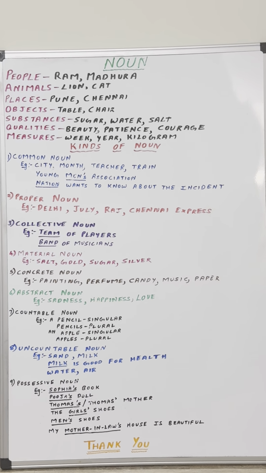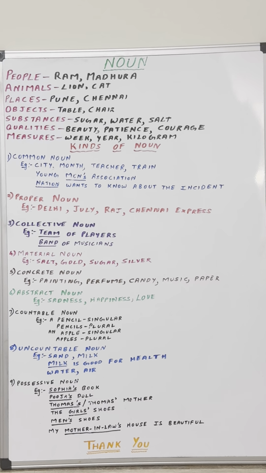The next one is abstract noun. Abstract noun refers to ideas, expressions or feelings which can only be felt. It cannot be heard, it cannot be seen, it cannot be touched. Here in this example, sadness. Sadness is again a feeling which you can only feel. Is it possible for you to see the sadness roaming about? Is it possible for you to see the sadness walking around? No. Why? Because it's a feeling which can only be felt.